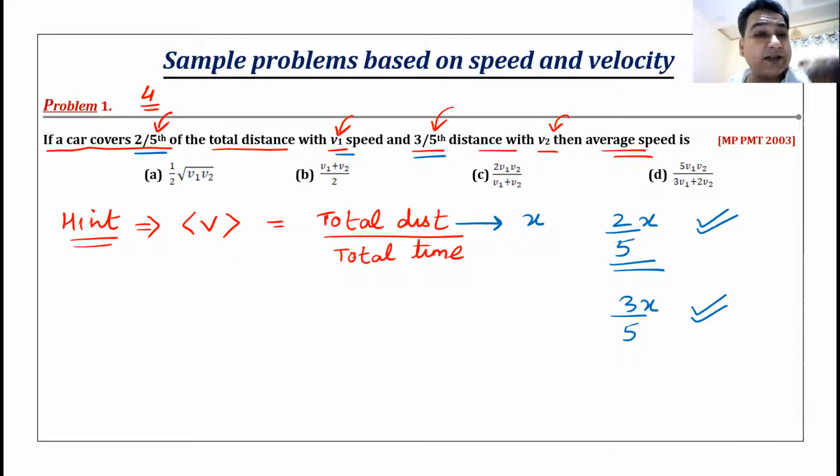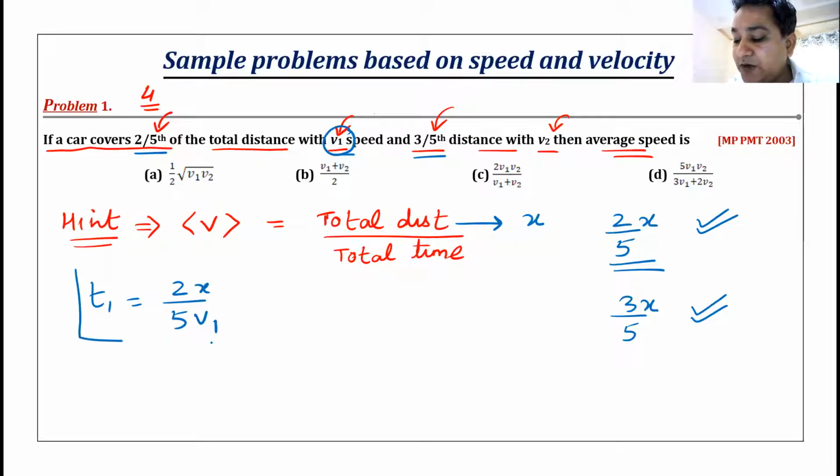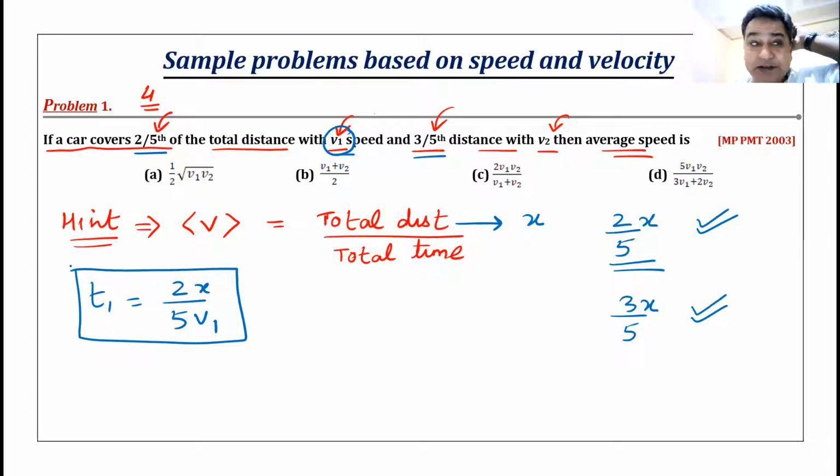2/5 of x and 3/5 of x. Now, 2/5 of x has been covered with a speed of v1. So let me call the first time as t1. First time will be total distance divided by velocity. Total distance is 2/5 times of x. Velocity is v1. So this is t1. Are we getting this, everyone? Did everyone get the value of t1? Yes or no?